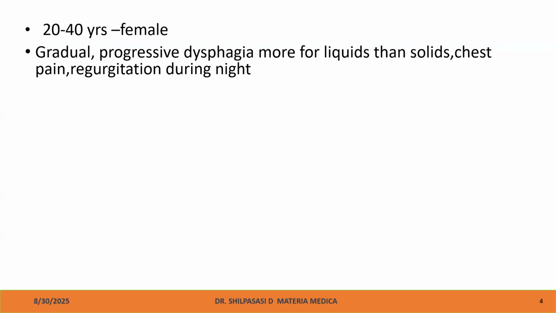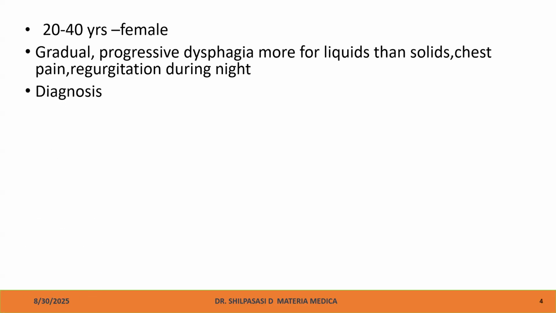Okay, next, symptoms. This is a very important MCQ question: progressive dysphagia, that is more for liquids than for solids, and also chest pain because of regurgitation during night. So more for liquids than for solids, along with chest pain and regurgitation during night time.